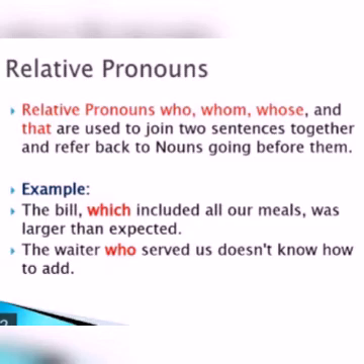So the word which refers to the subject, bill. Now second example. The waiter who served us doesn't know how to add. Here who is the relative pronoun which refers to the subject, the waiter. Waiter is a person, so the pronoun who is used here.